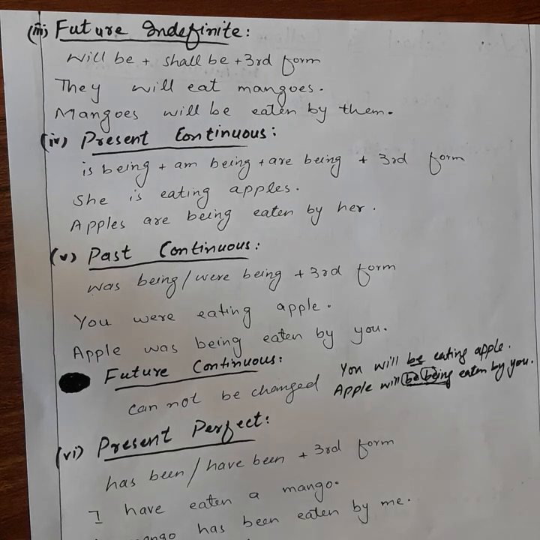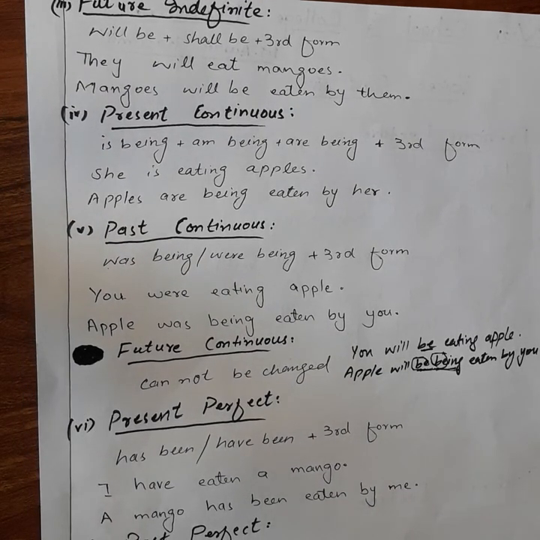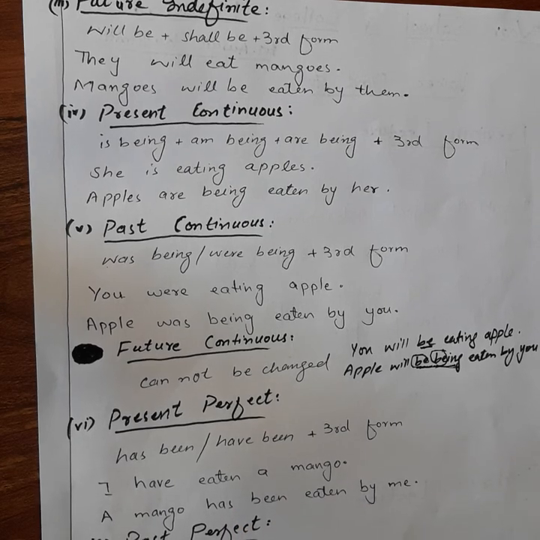Got it? Now present perfect tense. As you already know, third form of main verb is used in active voice in perfect tenses. So we will use third form of be in passive voices.